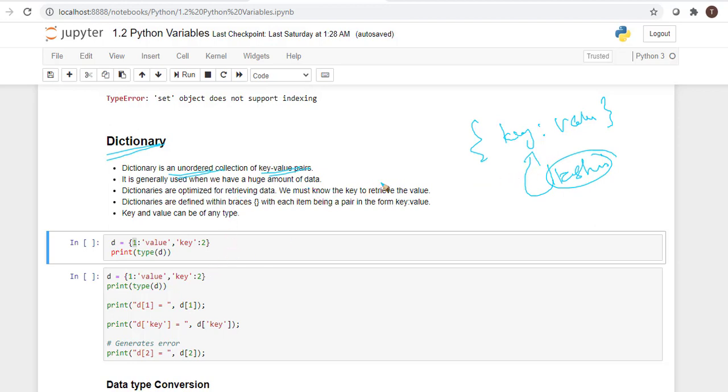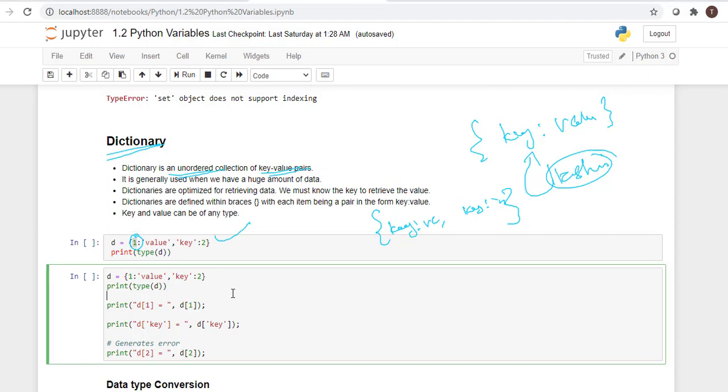Dictionaries are defined with braces, and inside the braces there are key and value pairs separated by commas. Like this it is getting defined. If you want to get any value, you have to use the key to retrieve that value.